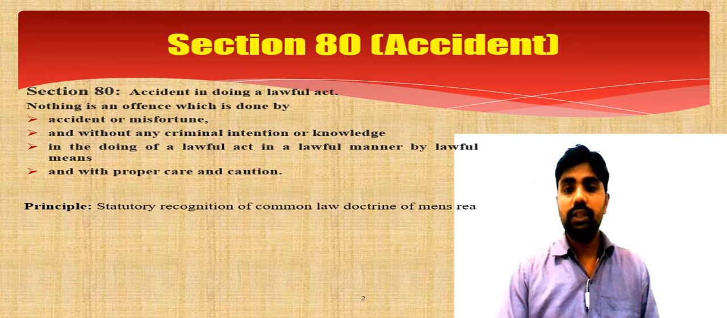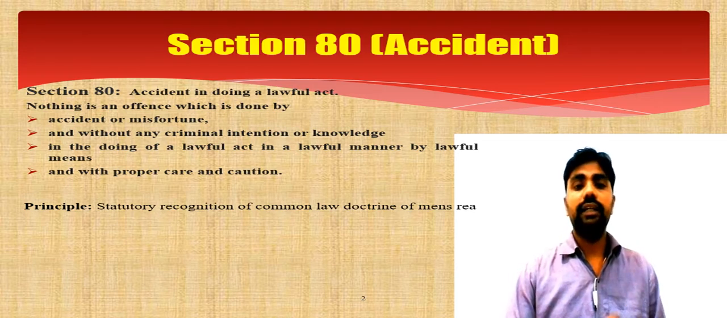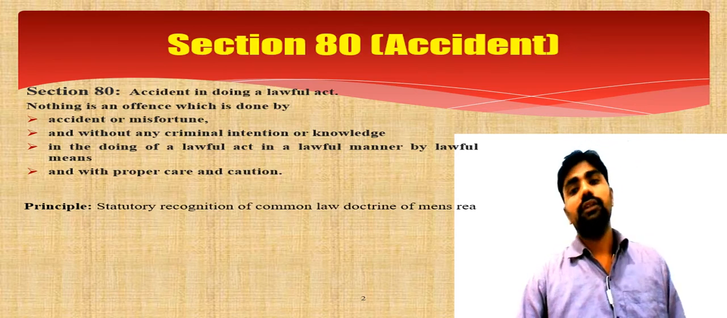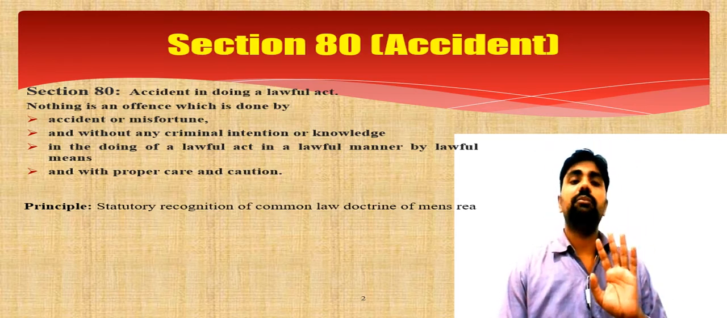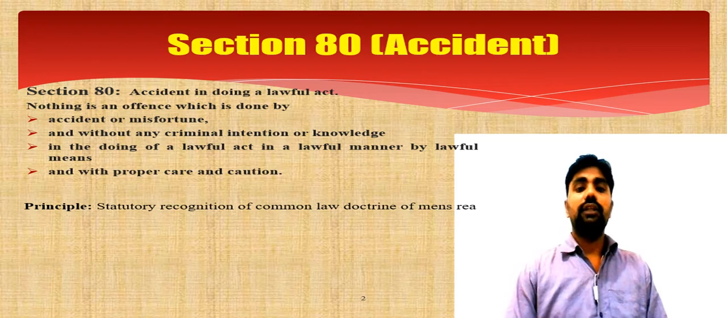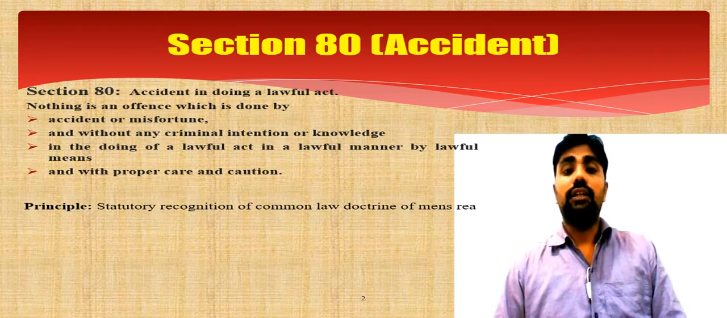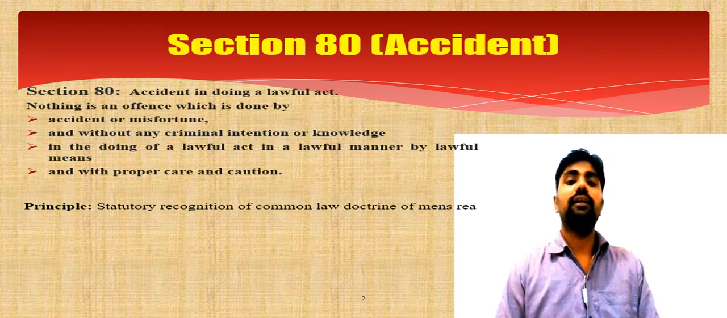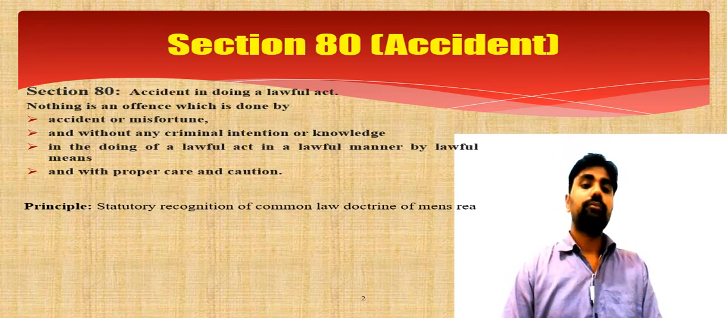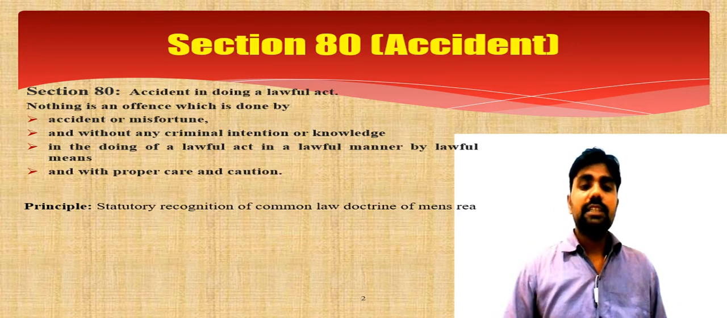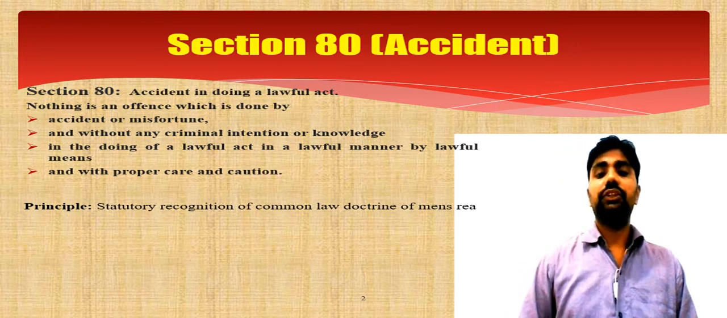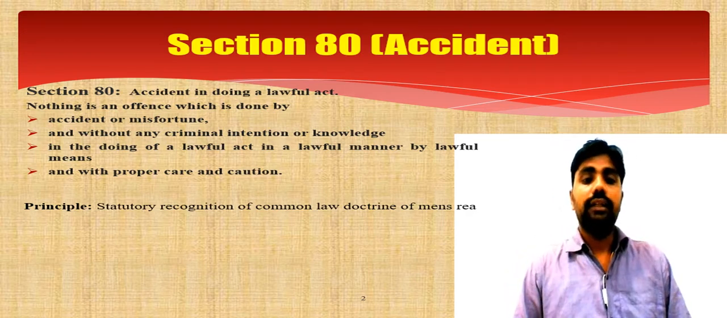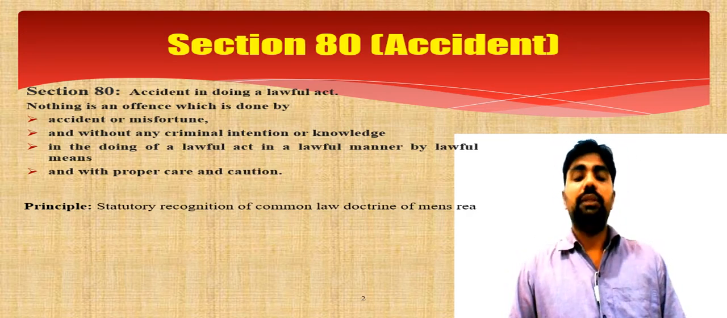So what we understood is that there are ingredients. Number one, it was a consequence of an accident or misfortune. Point number two, the act was done without criminal intention or knowledge. Number three, the act done was a lawful act, by lawful means, in a lawful manner, with proper care and caution. So the principle is statutory recognition of the common law doctrine, that is the doctrine of mens rea, that there can be no crime without a guilty mind.